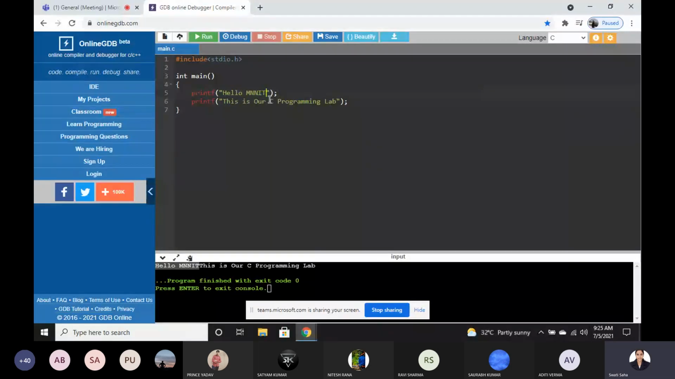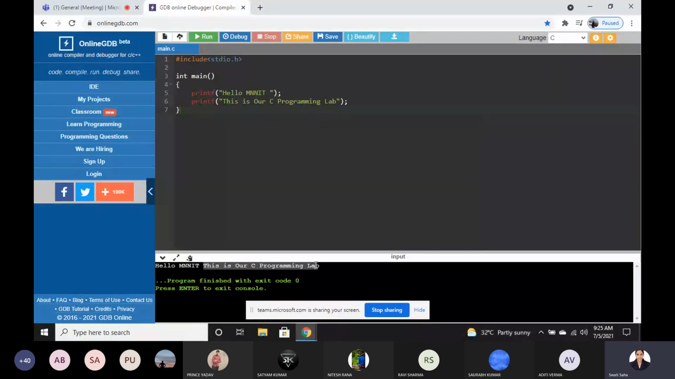We did not add any space. So just add one space here. So we have added one space. Now just run. So see, hello MNNIT. Now one space has been added. And now the second line. This is our C programming lab.